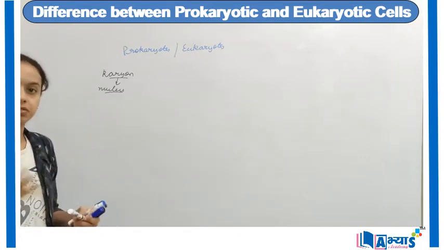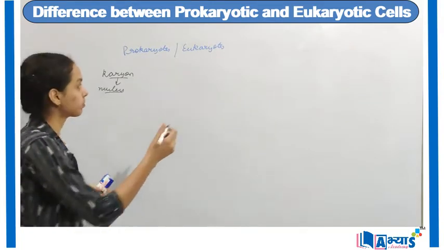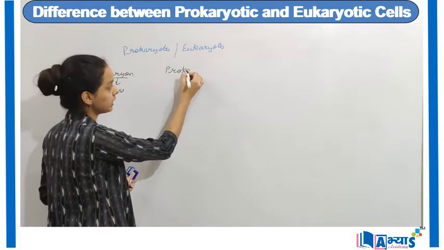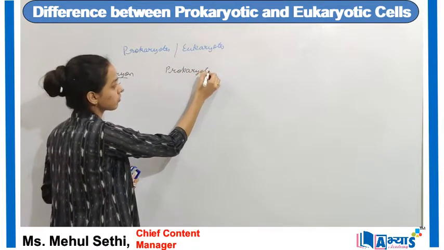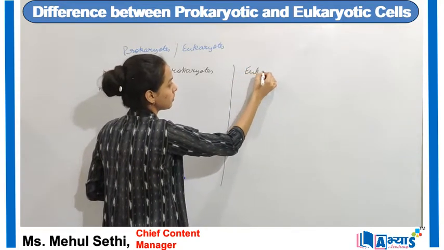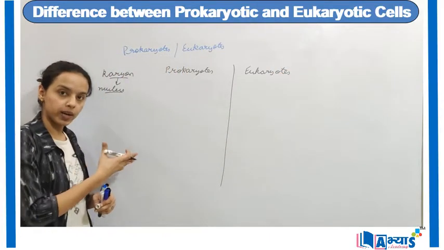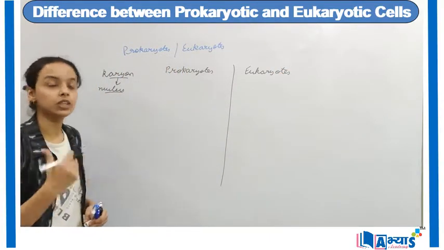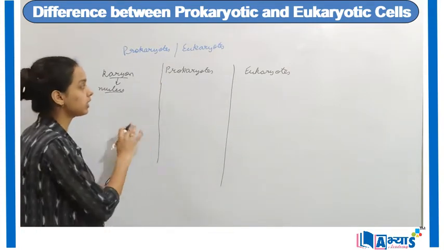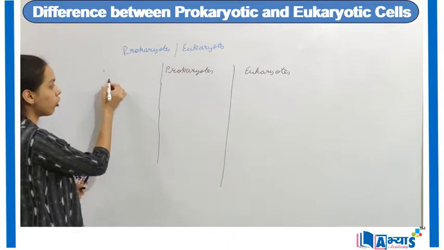Now I will discuss the difference between these two types of organisms or these two types of cells. So we have prokaryotes or prokaryotic cells, and then we have eukaryotes. I will tell you which organisms have the prokaryotic cell and which organisms have the eukaryotic cell. So let us categorize them on various things. First I will tell you on the basis of the cell organelles.